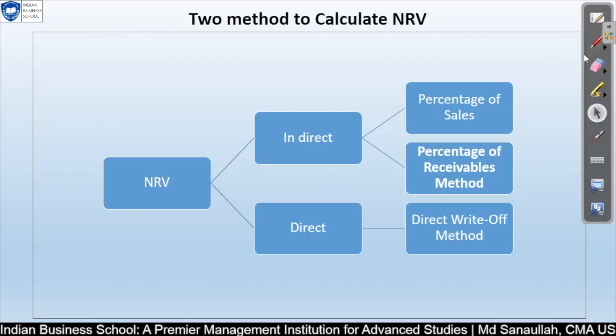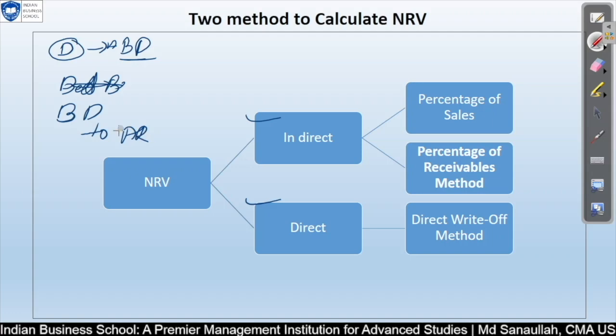So now we are going to learn about how many types of NRV method, that is, based on how many methods we can calculate our net realizable value. There are two methods, direct and indirect. In the direct method, when we declare that this is our actual bad debt, this has been decided and declared, at that time we directly post the bad debt entry to our AR. So your AR was 100,000, and once you have declared and posted a 5,000 entry, you have reduced your AR, and you have declared your expense.